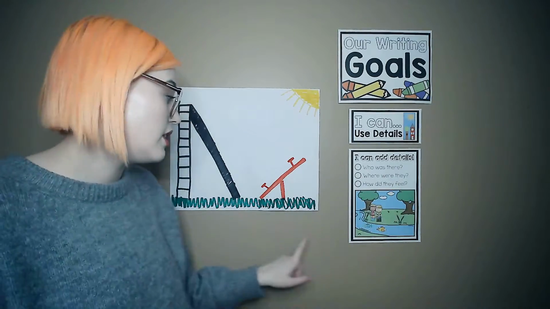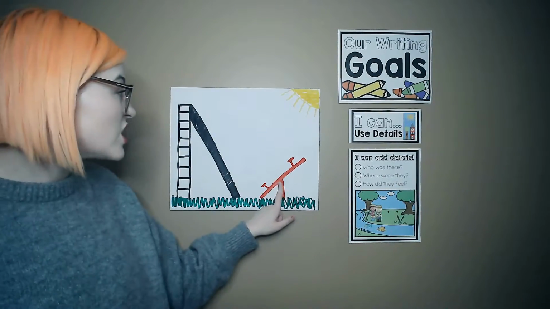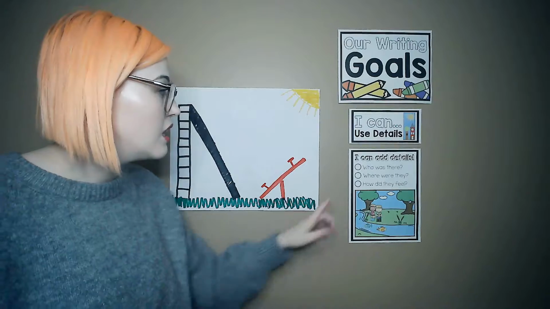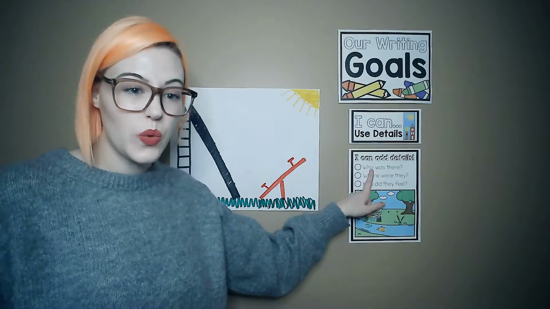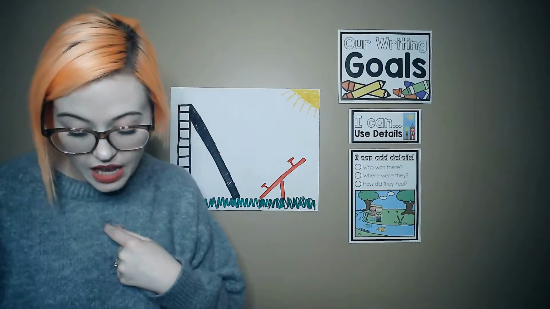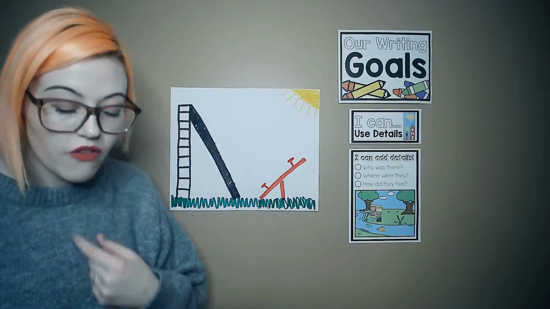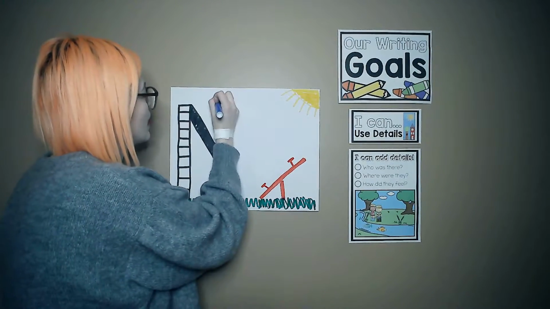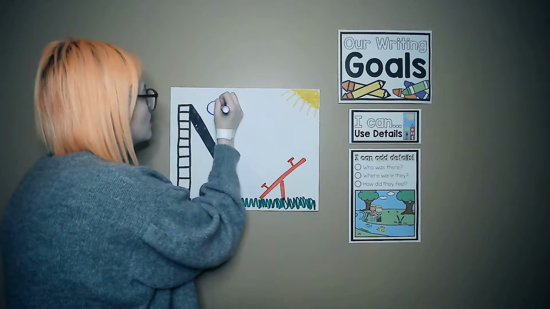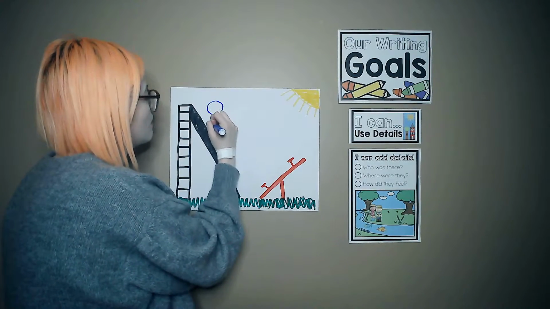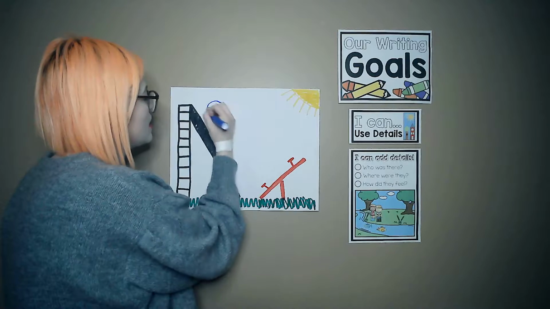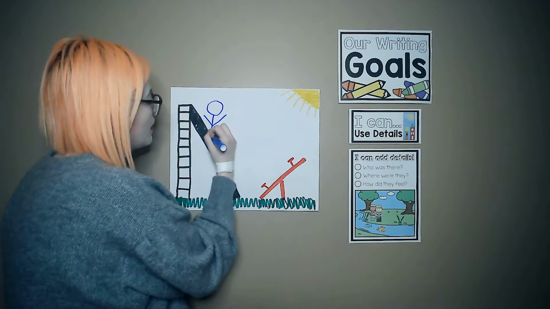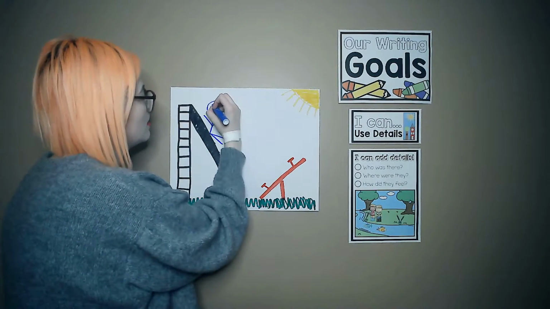Okay, and then, so I have my details of where I was. I wrote where I was. I have the grass and the slide and the teeter-totter, so you can see it's a playground. But I need to add who was there. So I was there, and I'm going to draw myself going down the slide. So I'm going to be on the slide. So I'm going to have my arms up in the air and my legs out.